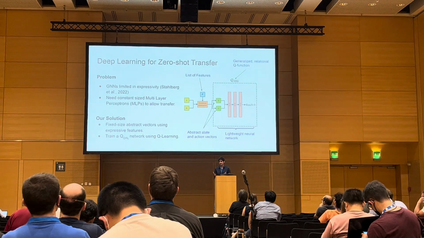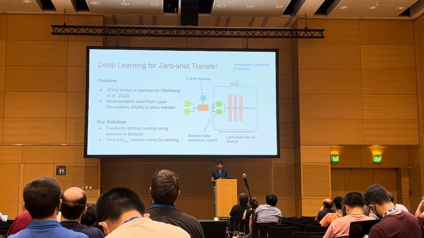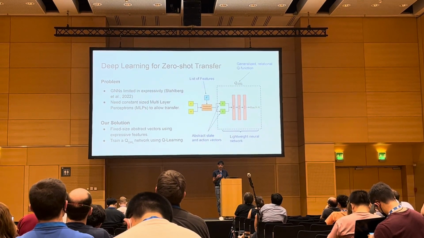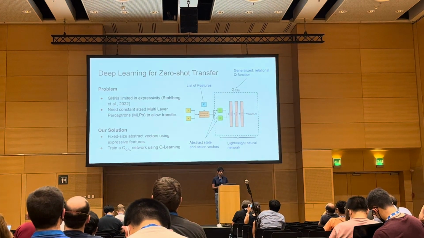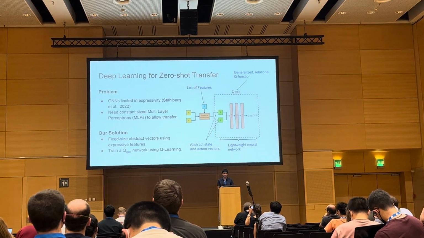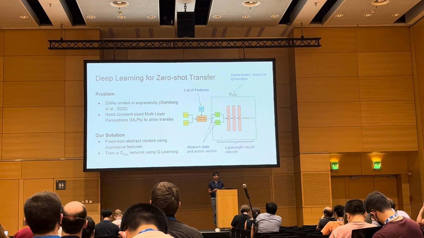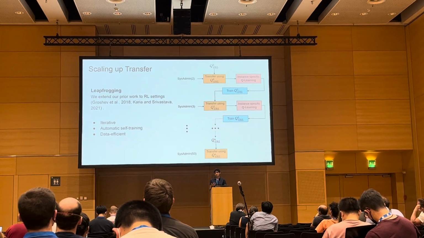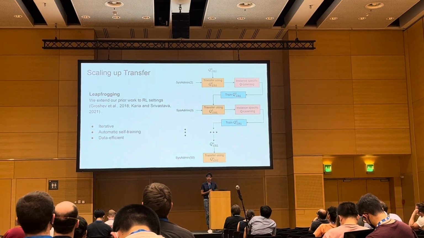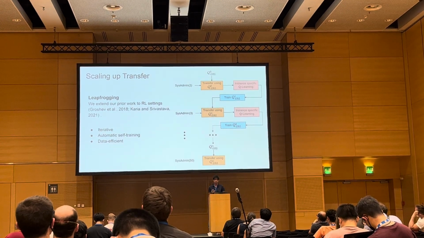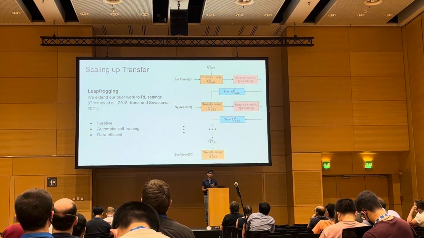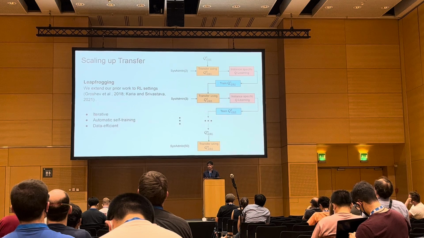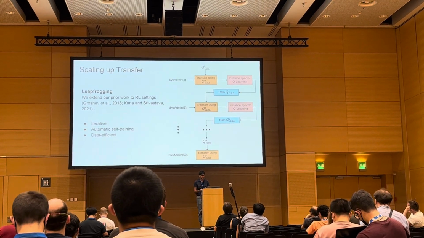The next step: once we have a fixed size feature list, it's easy to use deep learning because now we can use multi-layer perceptrons to do the learning for us. We can train our network, which we call QGRL, using deep learning. One problem with GNNs has been limited expressivity, which is why we chose MLPs, because the features that we use are more expressive. Finally, we scale up transfer by using a technique from a prior work called leapfrogging, which is basically an iterative, automatic curriculum-guided self-training technique in which we have an iterative cycle of transfer and then learning on small problems that can improve the generalization capabilities of our networks.